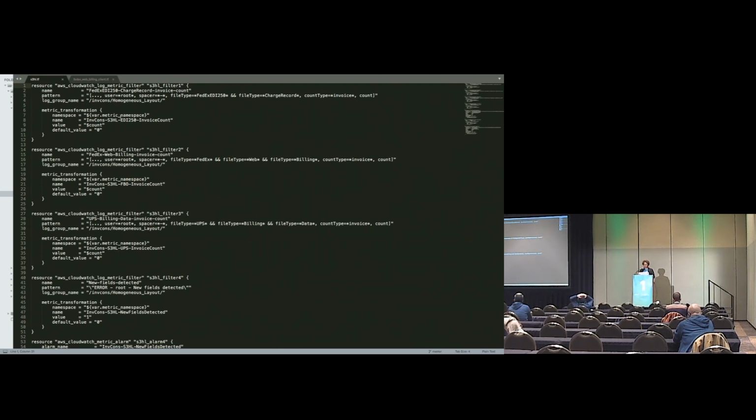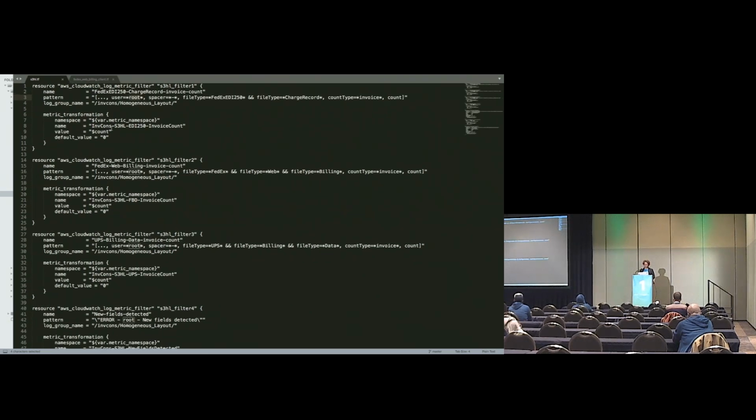So for this particular message, we're looking for a particular file type, a particular record type, and a particular count type. For this application, we have package level charges and invoice level charges that we're looking for. We only want the one that's coming from the computer itself, this one, root. So we know that it's coming from the actual computer.